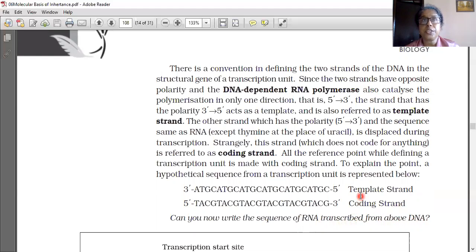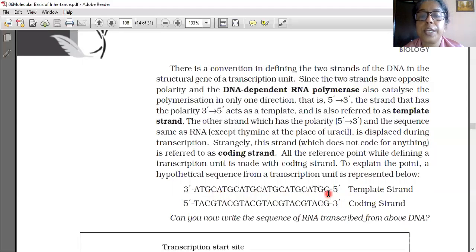So from the template strand only new RNA is forming. From which one is RNA forming? Template strand. From the coding strand, RNA is not forming. So if A is there in the template strand, then what will be there in the RNA? Uracil will be there. So thymine, then adenine, guanine, cytosine. Cytosine, guanine, adenine, uracil. Understood?